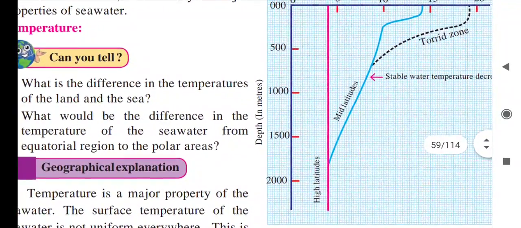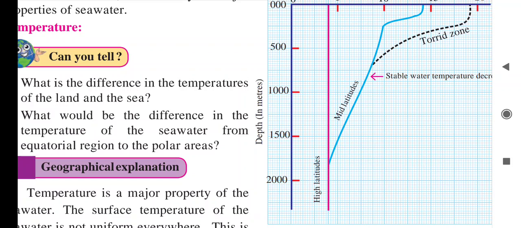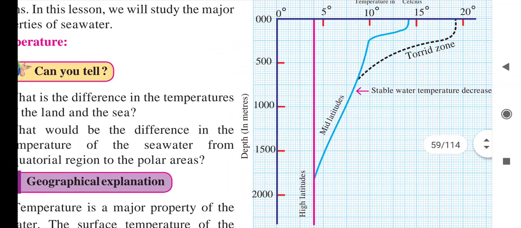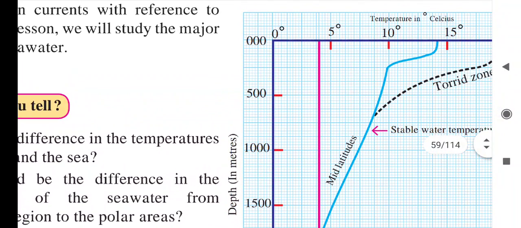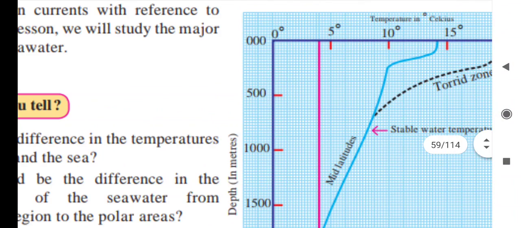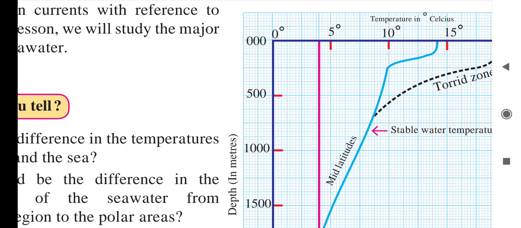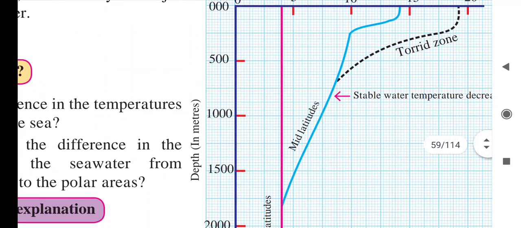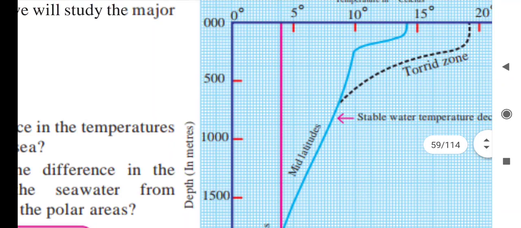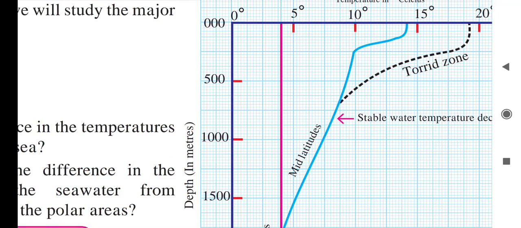The temperature of the sea water at 1500 meter depth is, so here we can see 1500, it is near about 5 degree centigrade. So see here, children, the mid latitude depth is shown at 1500, so exactly 5 degrees. Now next question.